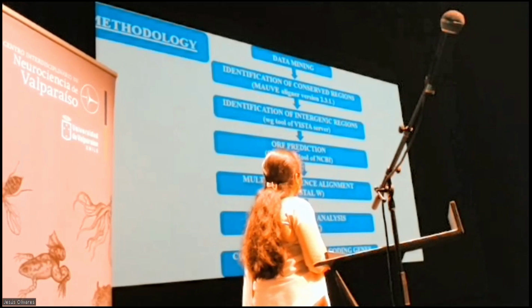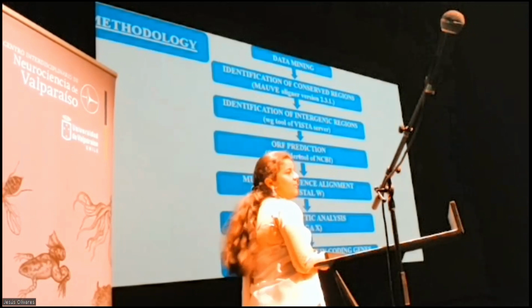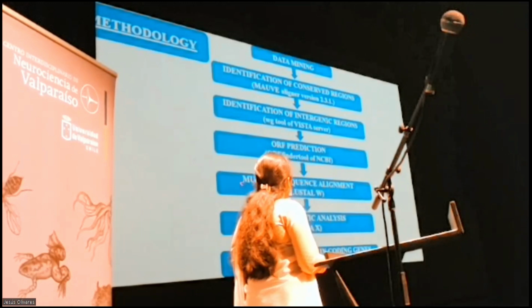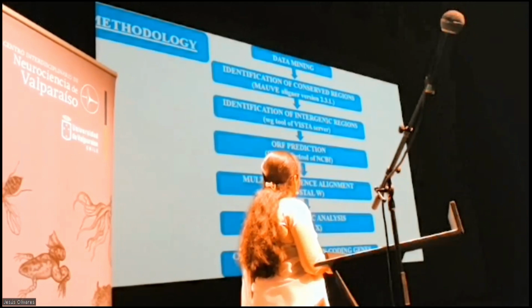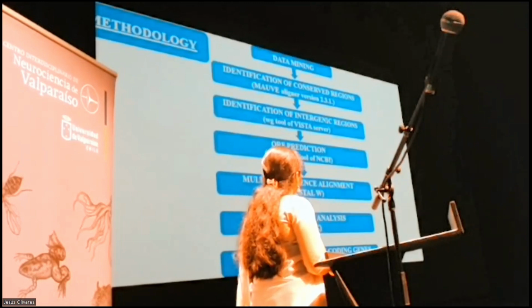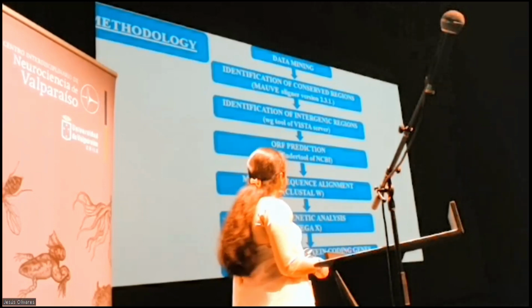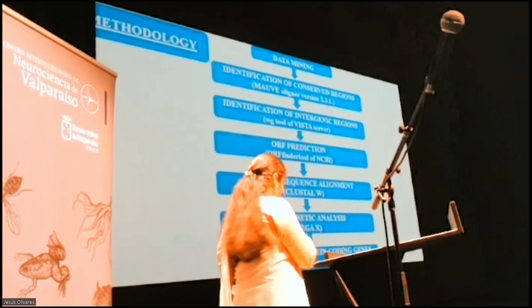In the complete mitochondrial genomes, the ORFs, that is the open reading frames, were predicted using the ORF finder tool of NCBI. After that, the genomes were aligned using the ClustalW program for finding the sequence similarity using multiple sequence alignment. For tracing their evolutionary history, MEGA10 software was used. And at last, the 12 protein coding genes found in the mitochondrial genomes were compared using the ClustalW program.